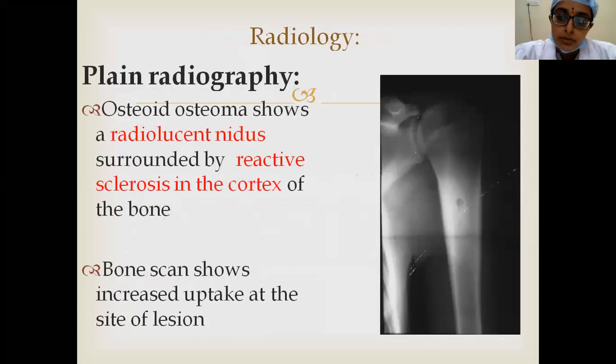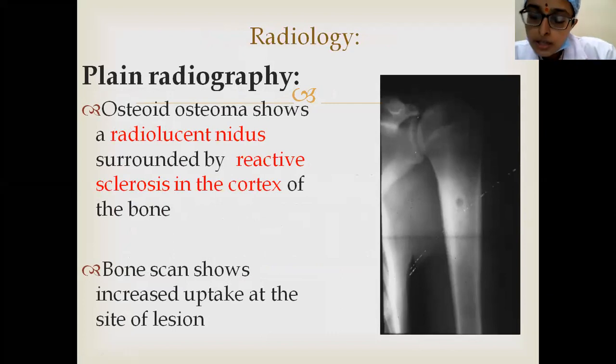Coming to the radiology findings, you have a central radiolucent nidus. See this, I am showing with the cursor. This is the central radiolucent nidus surrounded by a dense zone of sclerosis in the cortex of the bone. So this is the radiological feature of osteoid osteoma.